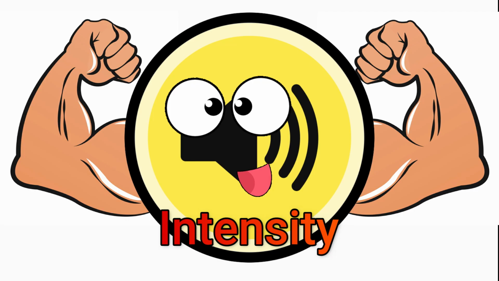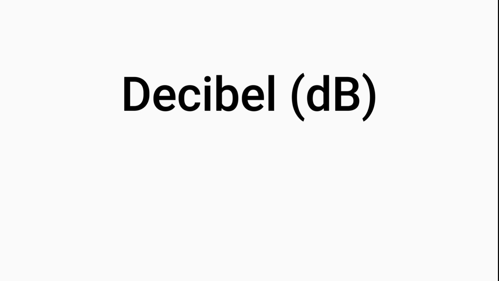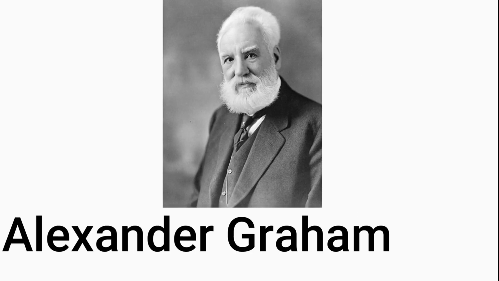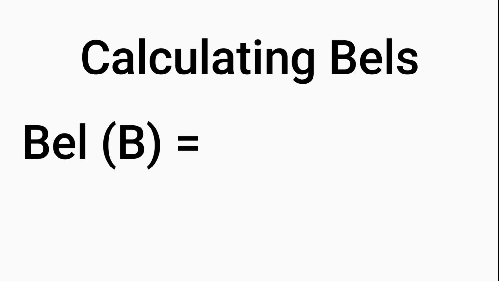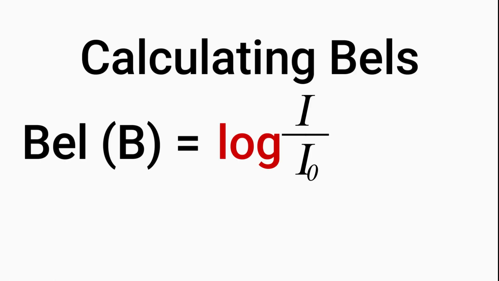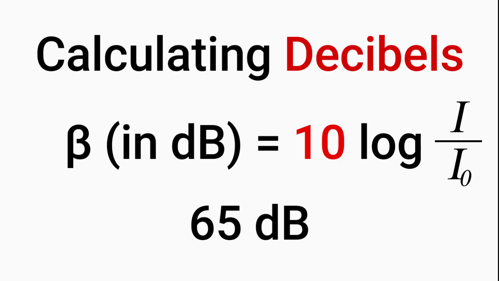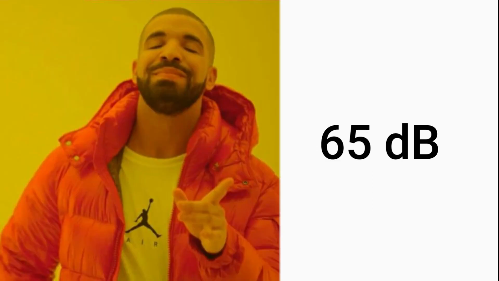However, sound intensity is measured with another unit, the decibel, which comes from the bel proposed by Alexander Graham Bell. Bels are calculable by using logarithms. However, this would lead to a value in decimal form, which most scientists refuse to use. So instead, they use the decibel, which has the same formula as the bel, with the difference of there being a 10 preceding the log and the whole value being a whole number.